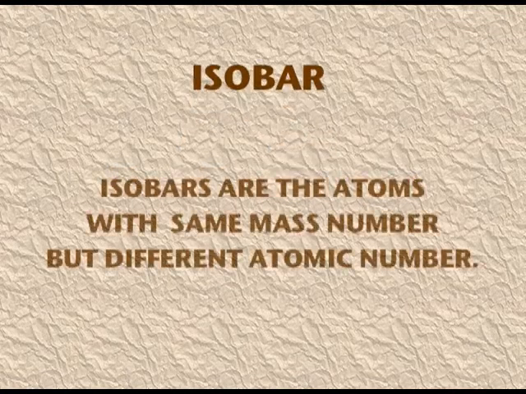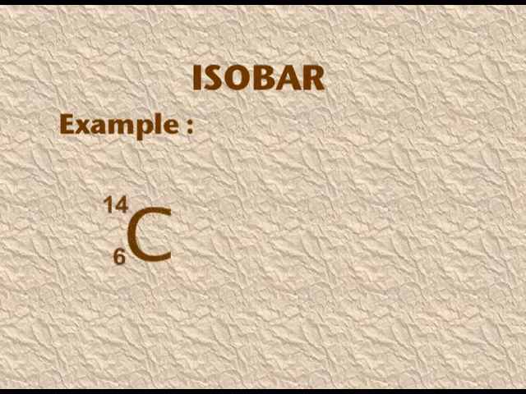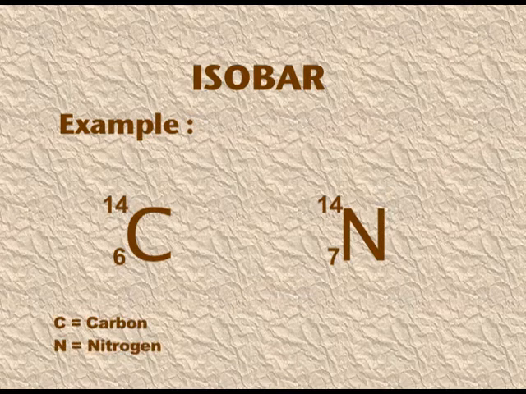Isobars. These are atoms with the same mass number but different atomic numbers. For example, 6C14 and 7N14. These are two different elements, carbon and nitrogen, with different atomic numbers. The atomic number of carbon is 6 and the atomic number of nitrogen is 7, but the mass numbers are the same, that is 14 and 14.